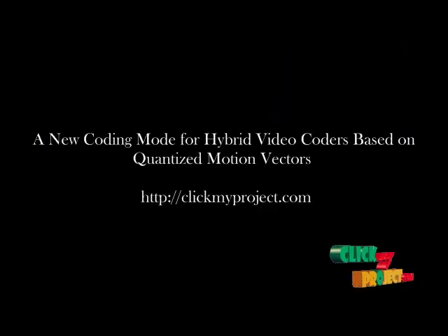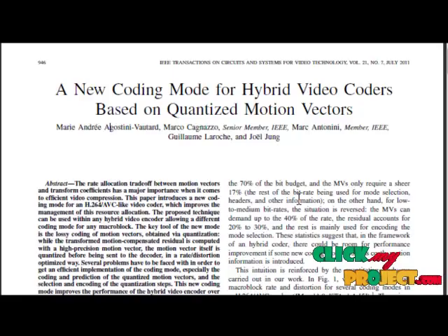Let's discuss the project about a new coding mode for hybrid video coders based on quantized motion vectors. In this paper, we proposed a new coding mode based on motion vector quantization. In order to insert this technique in the highly optimized H.264/AVC encoder, we solved some problems regarding the encoding of quantized MVs and the choice on the encoding of the quantized set. The proposed technique can be used within any hybrid video encoder, allowing a different coding mode for any macroblock.